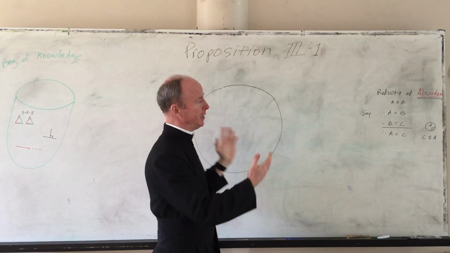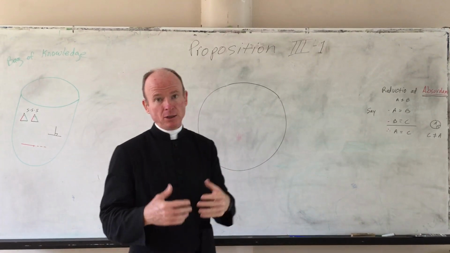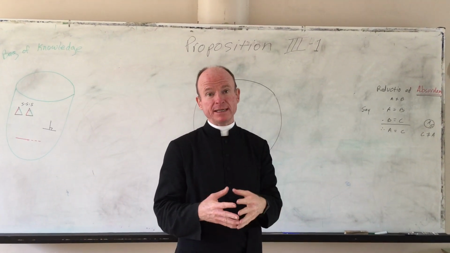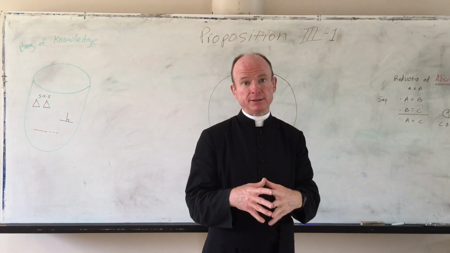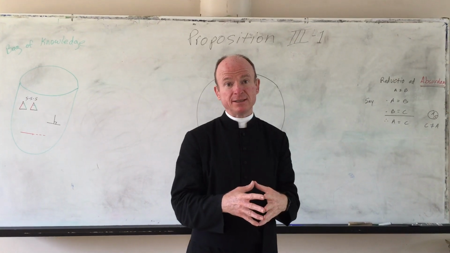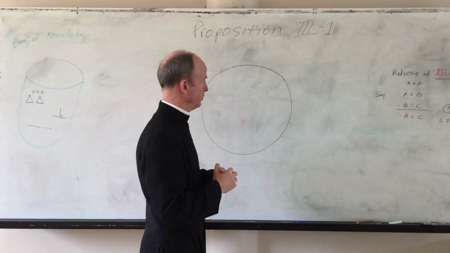We're entering Book 3. Book 3 is about circles. We should have had our meeting today going over the definitions of circles. They're fairly easy, but if you have any questions, please send me a message or send one to one of your assistants. Send a message for the question, okay?